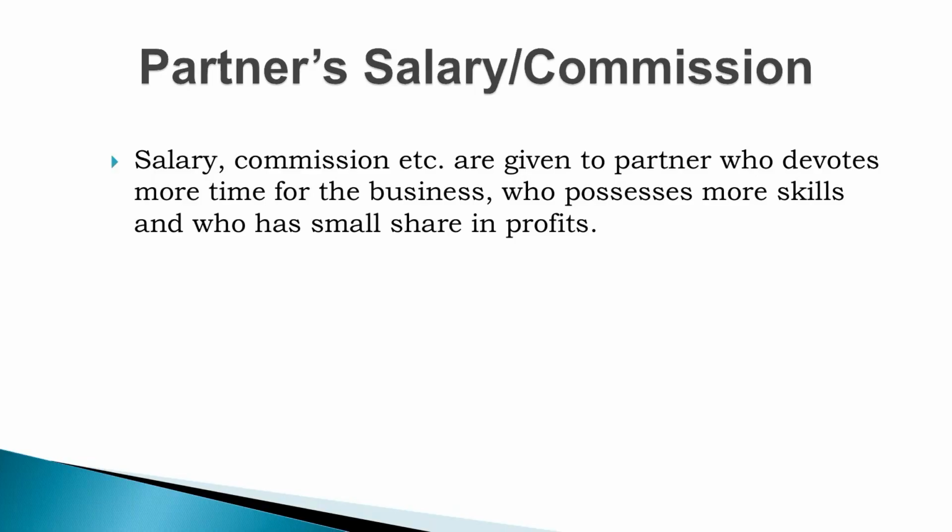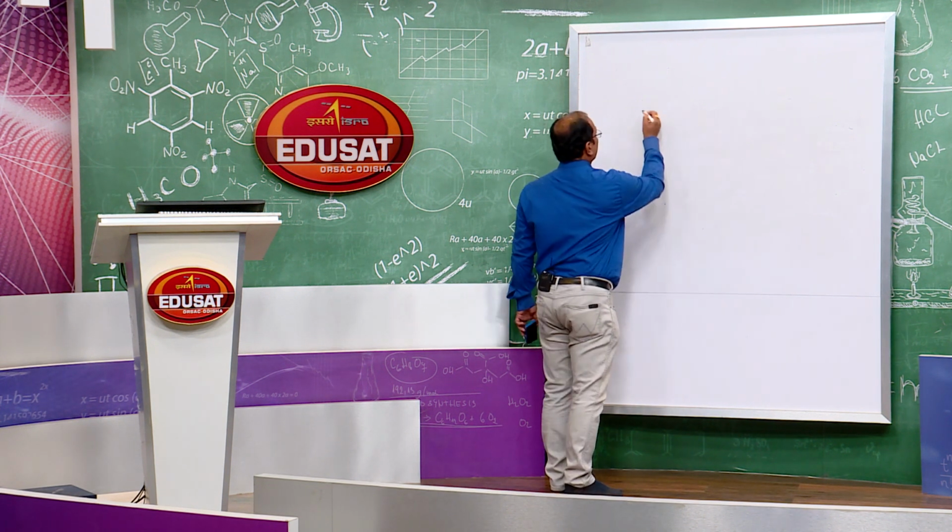Then comes salary and commission. If the partnership deed provides that any partner is to be given salary or commission, you have to pay. Otherwise, no salary, no commission is to be given to partners. Why are salary and commission given? They are given to partners who devote more time for the business, who possess more skills, and who have a small share in profits. To balance all the partners, somebody may be given salary and somebody commission, but commission is to be calculated in two ways.